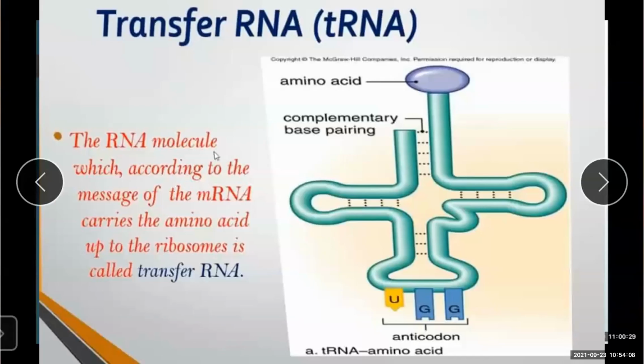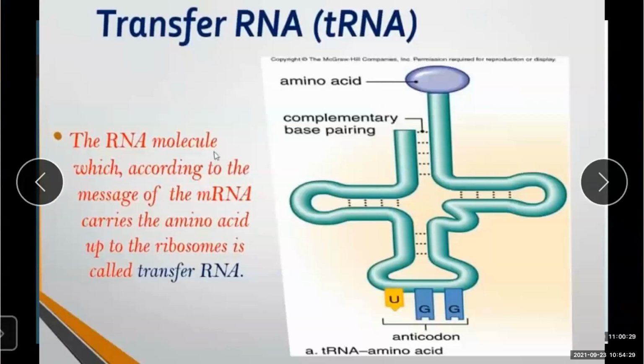And what is the function of tRNA? According to the message of the mRNA, the tRNA carries the amino acid up to the ribosomes. Up till here you understood the different types of RNA.